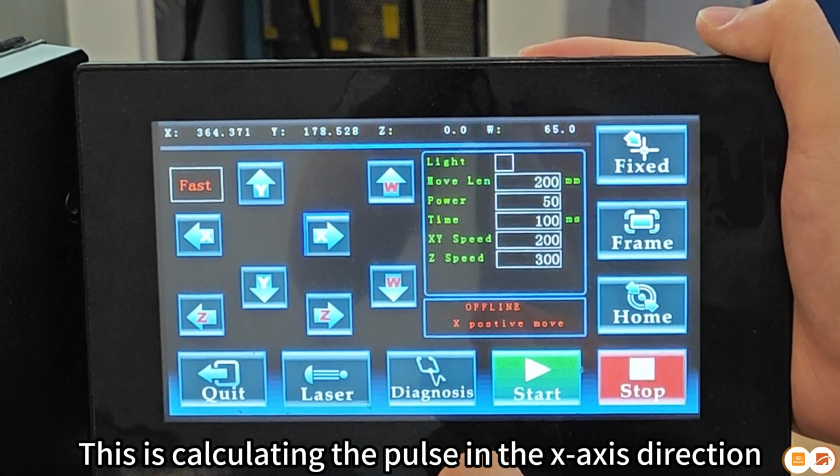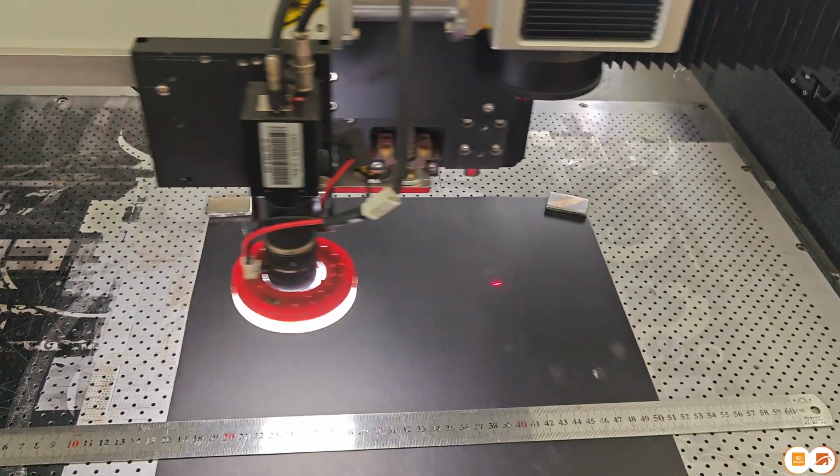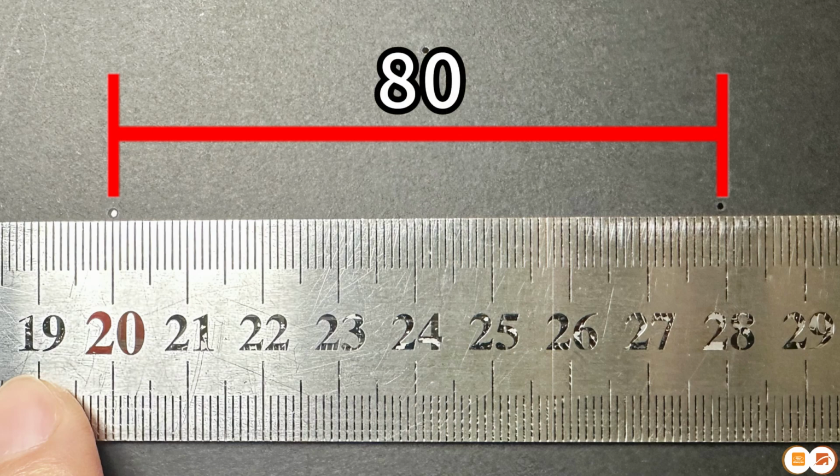This is calculating the pulse in the x-axis direction. Click Laser again. Use a ruler to measure the distance between the 2 points, which is 80.